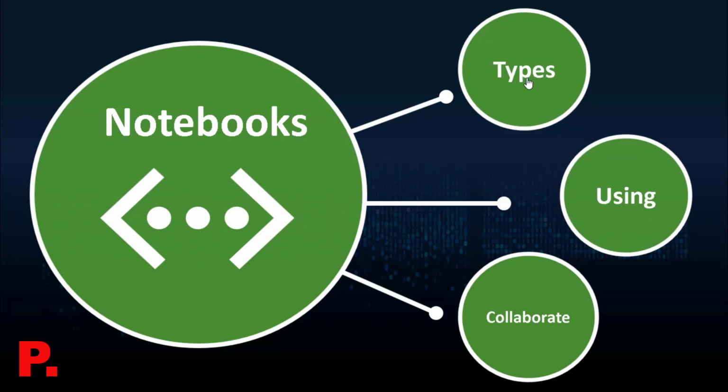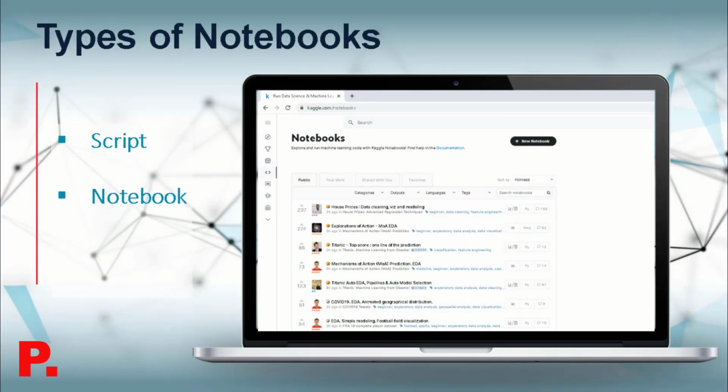Now let's take a look at the different types of notebooks that are available. There are mainly two different types of notebooks on Kaggle. The first one is scripts. Scripts are files that execute everything as code sequentially. And the other type is Jupyter notebooks, usually just called notebooks. Jupyter notebooks consist of a sequence of cells where each cell is formatted in either Markdown or in a programming language of your choice.